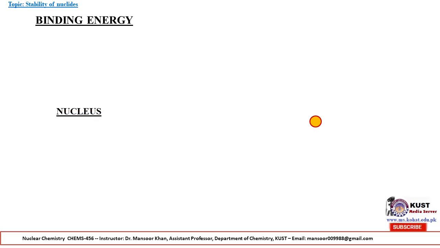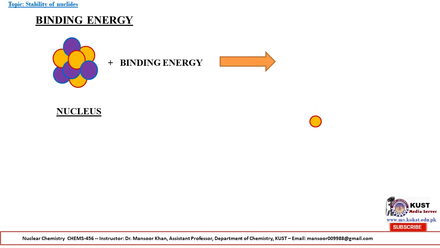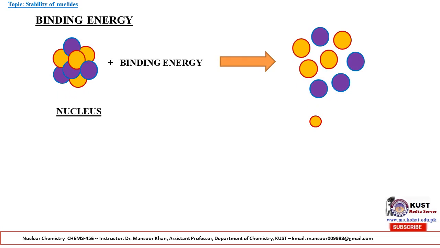Now what is binding energy? Binding energy is the amount of energy which is required to convert the nucleus into its protons and neutrons, or we can say that binding energy is the amount of energy which is required to break up the nucleus.